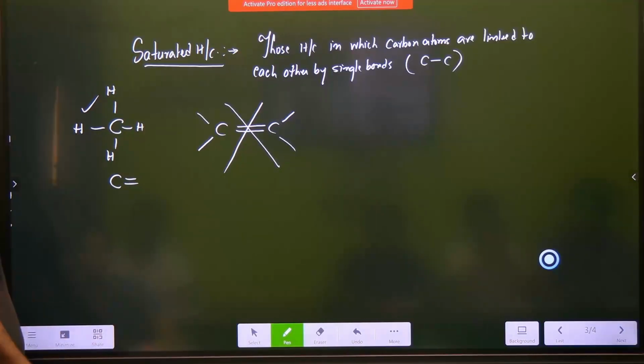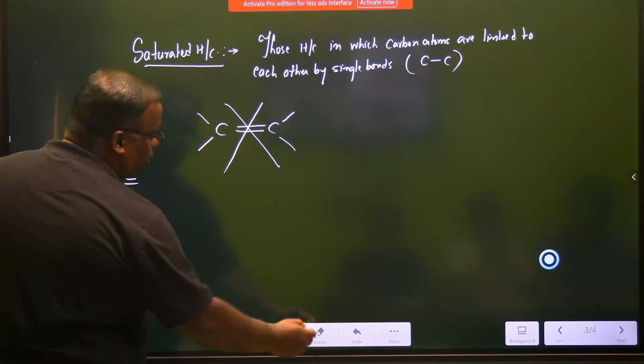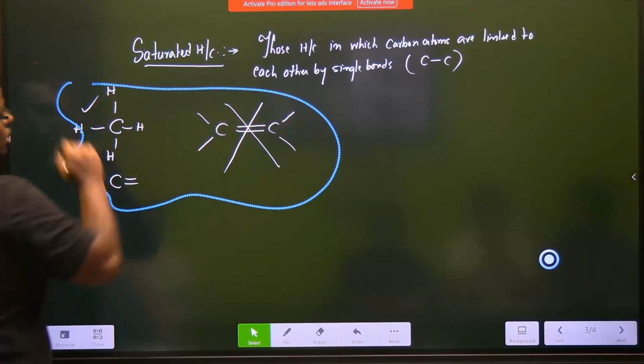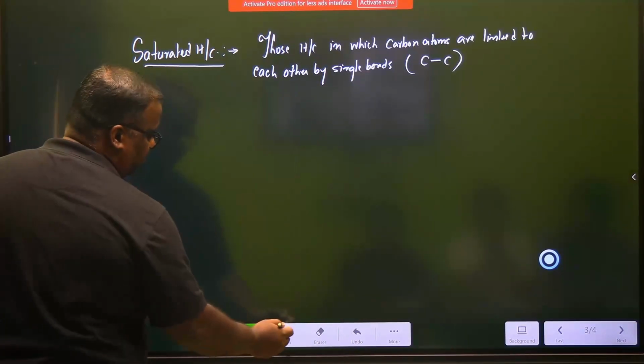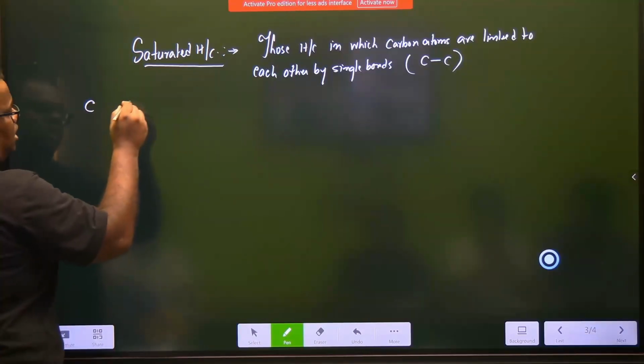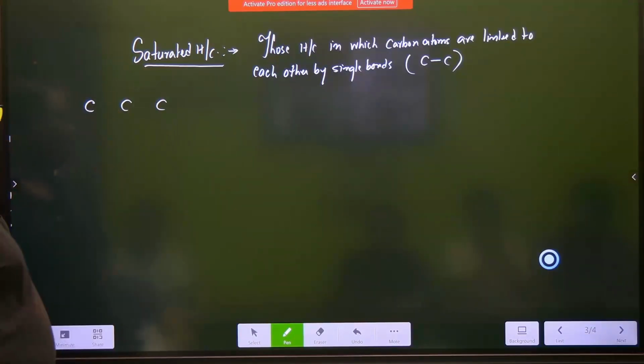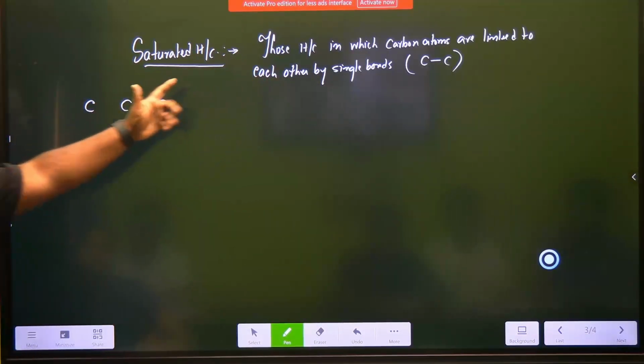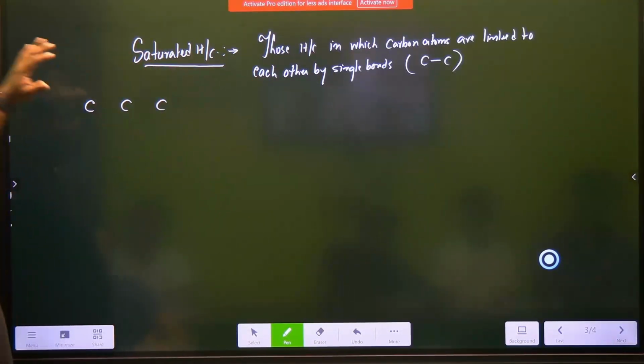Suppose I want to have a compound which has got 3 carbon atoms. That means I have to introduce 3 carbon atoms out here. So my 3 carbon atoms are C, C, C. And I want to have a saturated hydrocarbon, means the other choice I have got is only hydrogen. Now let us see the bonding.